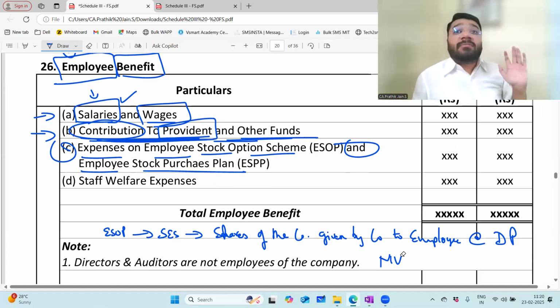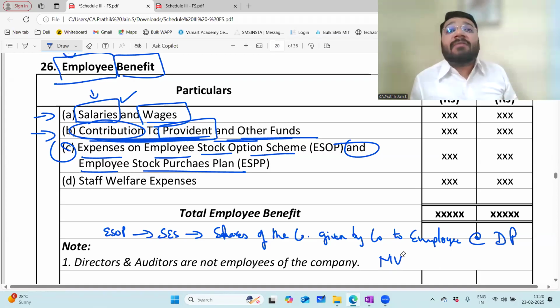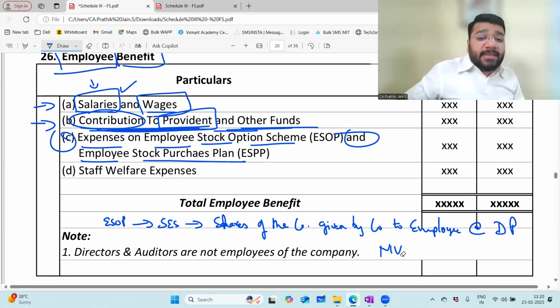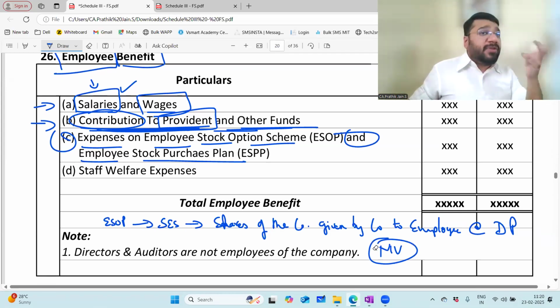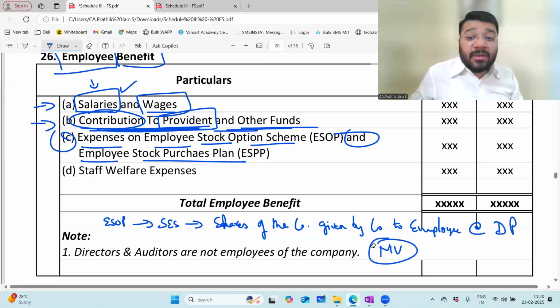Some shares are not listed. Some public companies are not listed. Some private companies are not listed. Private companies are never listed. They are always unlisted. So their value has been derived by a valuation person. From a valuation guy, you derive the value. So what happens is, the market value of the share on that particular day when you're exercising that option, you will not pay that value. You'll be paying at a discounted value.